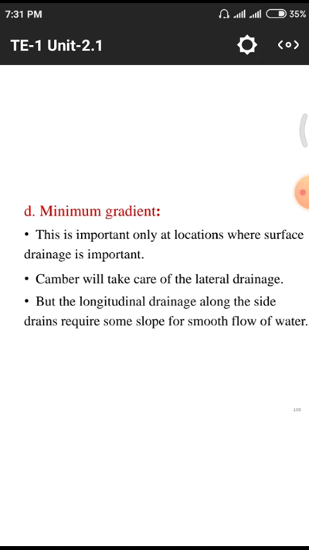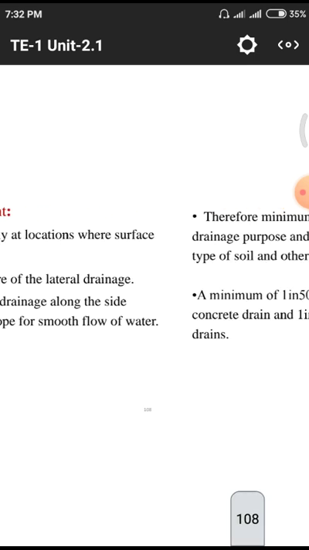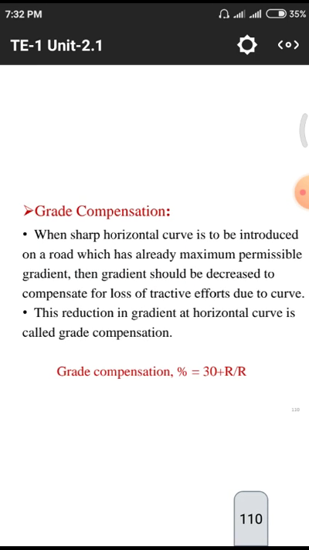That means minimum gradient is normally used in particular roads and a few construction practices for dewatering. That means water logging. We need to avoid water on the top surface, so we need to provide a minimum gradient for drainage purposes and others. These two are those. Next, today we will explain this grade compensation.